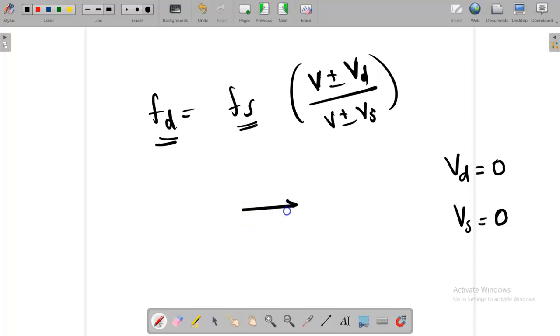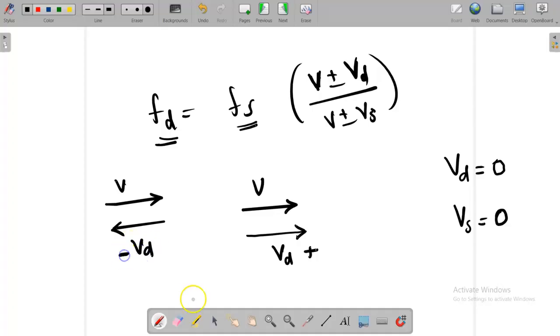If anyone is moving, if the detector is moving towards the direction of sound, Vd is positive. This is the direction of speed. If the detector is moving away, in the opposite direction of the direction of sound, Vd will be negative.